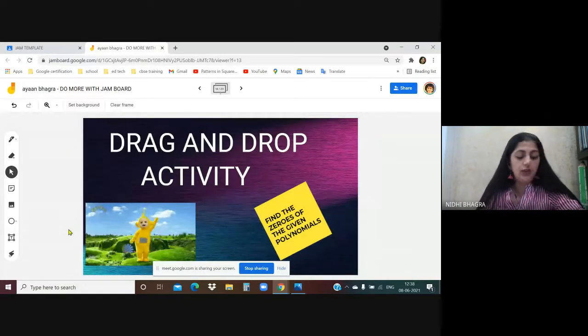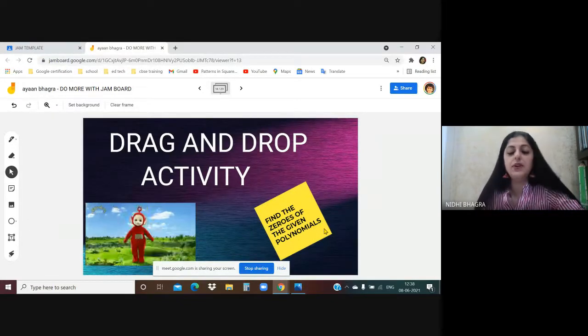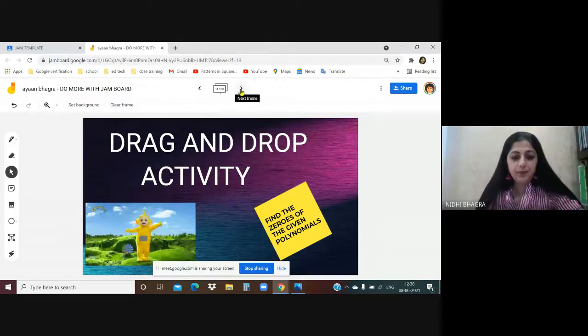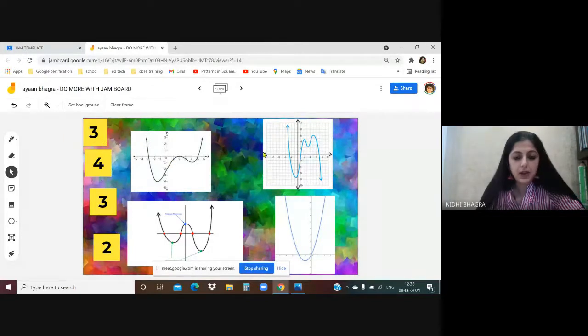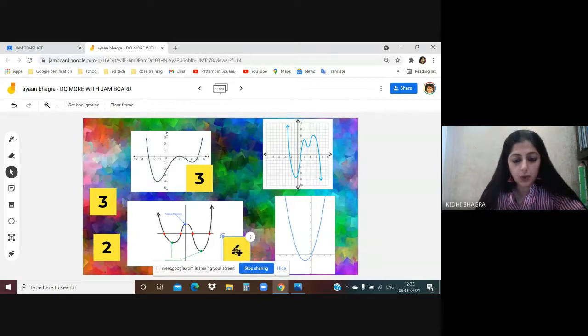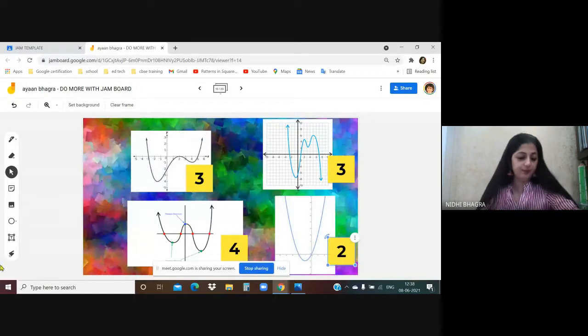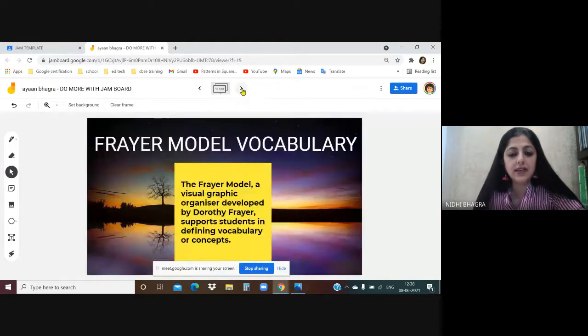Now, this is a drag and drop activity. Find the zeros of the given polynomials. Move on to the next one. Let's say this one, you have to find out what is the answer, find the zeros of the polynomial. This is also a drag and drop activity. Let's go to this. The answer is 3. Here, the answer is 4. Then this one is 3. And here it is 2. Okay. So this is how you can do the drag and drop activity, and it's done. The child will move on to the next frame.